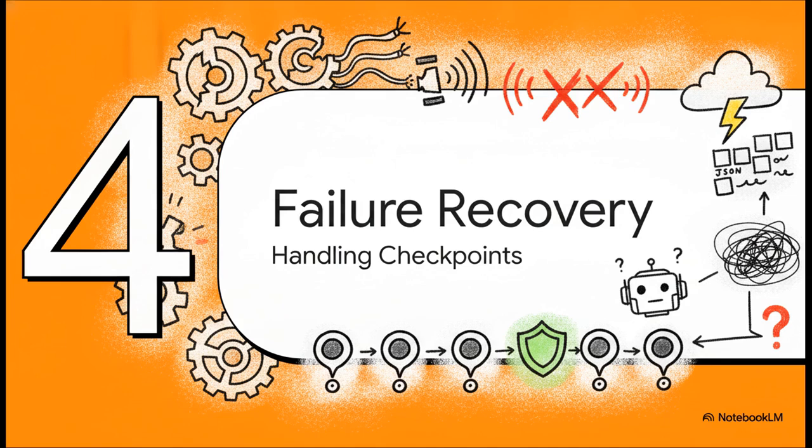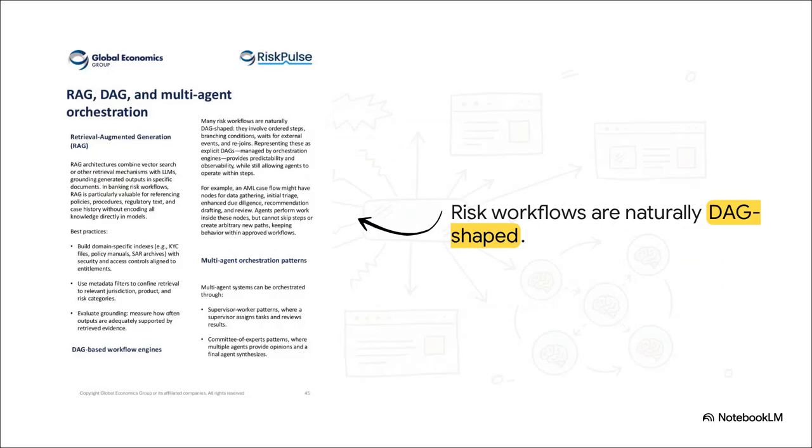Because look, even with perfect conflict resolution, things are gonna break in production. APIs time out, tools return malformed JSON outputs, or a reasoning agent just hallucinates a completely non-existent workflow branch. How on earth do we survive that? Well, it all comes down to resilience. Because these risk workflows are naturally DAG-shaped, meaning they are directed acyclic graphs with ordered steps, branching conditions, and rejoins, we can easily isolate bad branches. An agent can't just skip steps or create arbitrary new paths on the fly. They are strictly constrained by the graph.